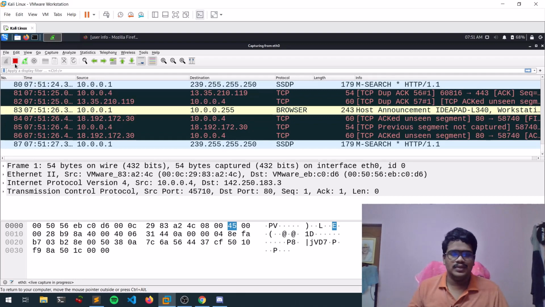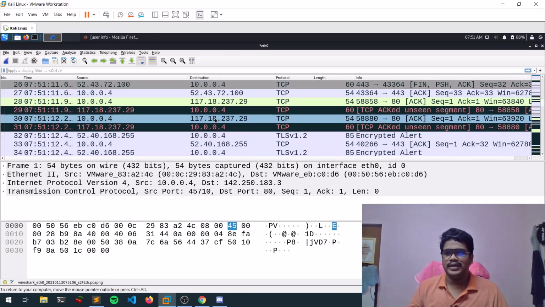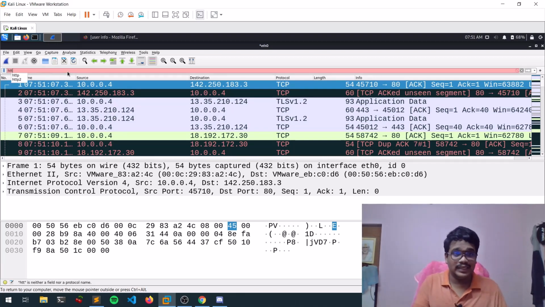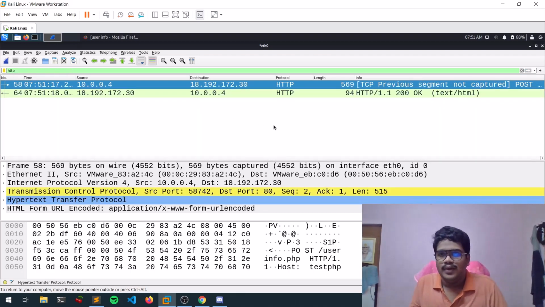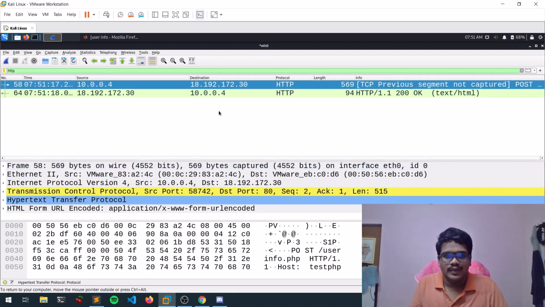So let me stop this thing. Okay, so this is how you do it professionally. Stop this, since we captured important traffic. As I told you previously, there is a display filter, guys. You can simply type HTTP so that we can only see the packets that are related to HTTP. Simply hit enter. Here you can see only two packets.